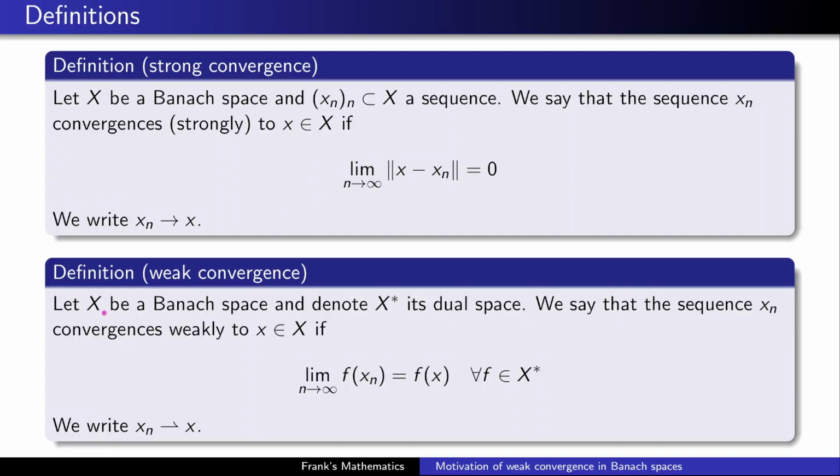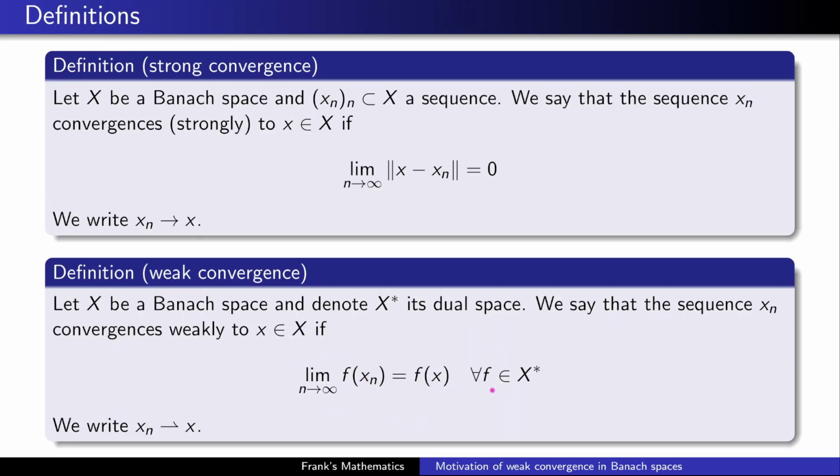Again, X is a Banach space, and now we need its dual space, X star. The dual space is the space of all linear mappings from X to its underlying field, which is R. We're only dealing with real spaces here. Then we say that the sequence x_n converges weakly to a value x. Well, you can see the definition here.